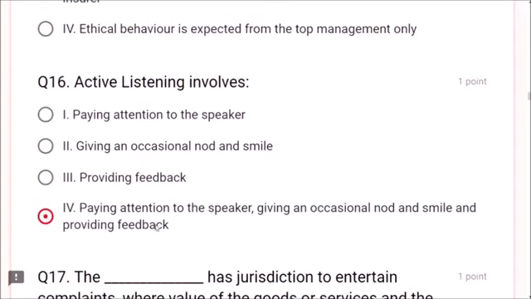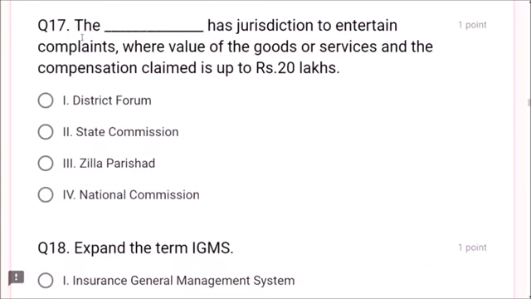So all are in the fourth option, that is paying attention to the speaker, giving an occasional nod and smile and providing feedback, is the correct answer, friends. Next, question 17. The dash has jurisdiction to entertain complaints where the value of the goods or services and the compensation claimed is up to 20 lakhs.